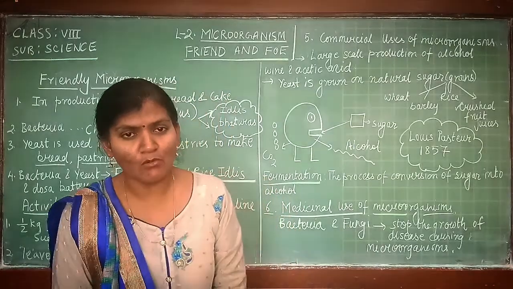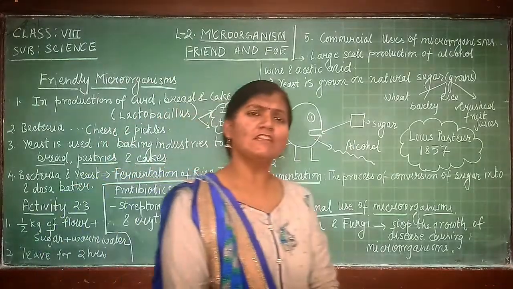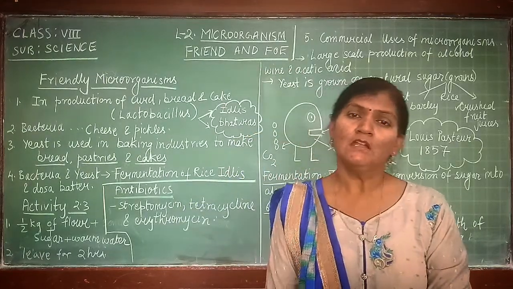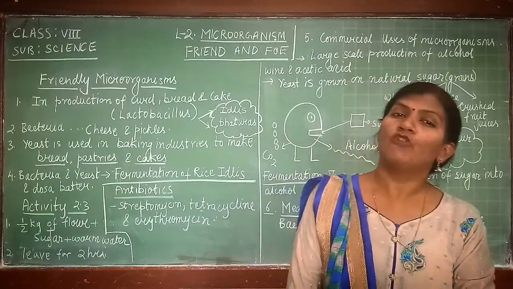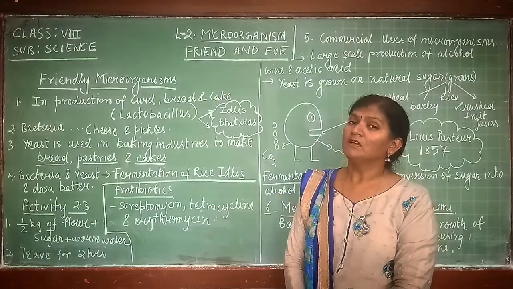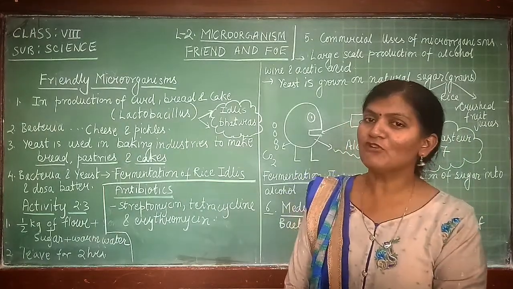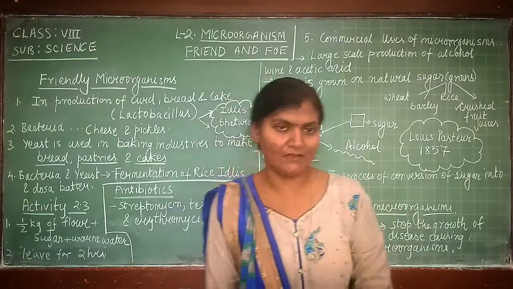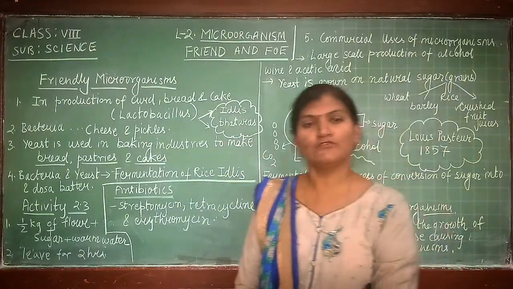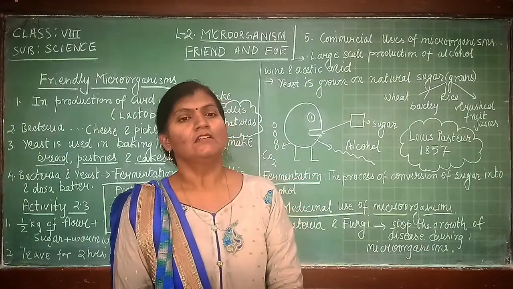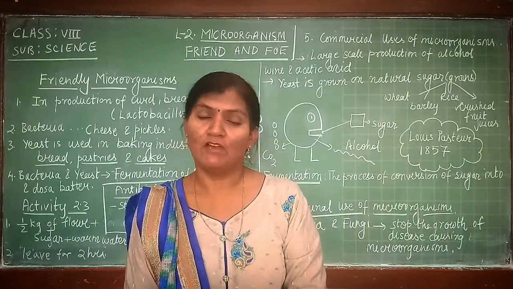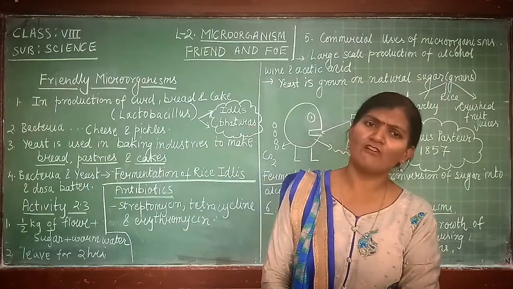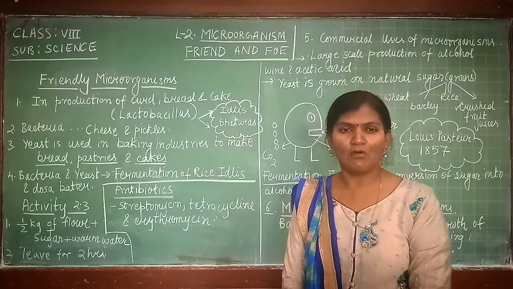What are microorganisms? What is the physical device which helps us to see microorganisms? What are the different forms of microorganism? Yes, students, what are the different forms of microorganism? Yes, they are bacteria, then algae, then protozoa, and virus also. And one more microorganism was left, that is fungus. So we have five different forms of microorganism.